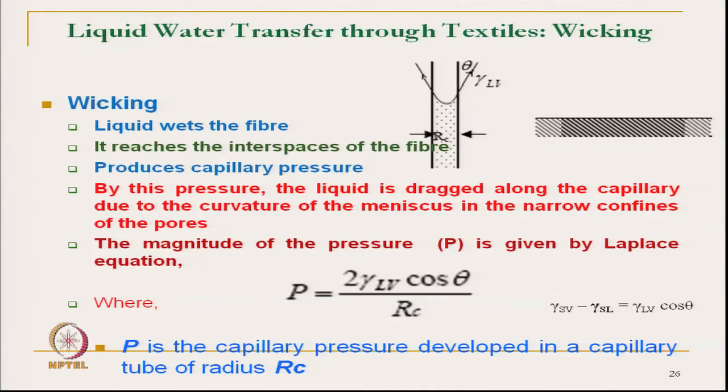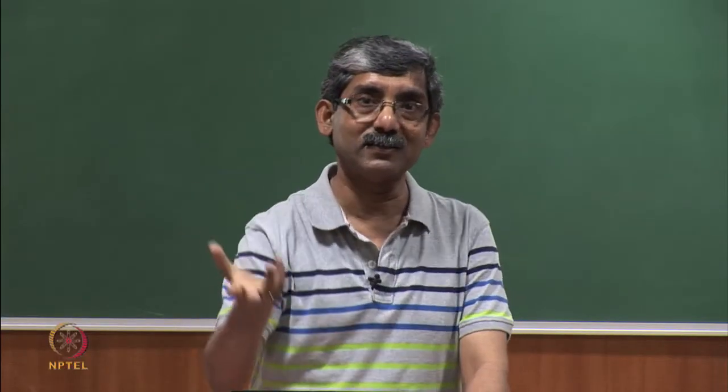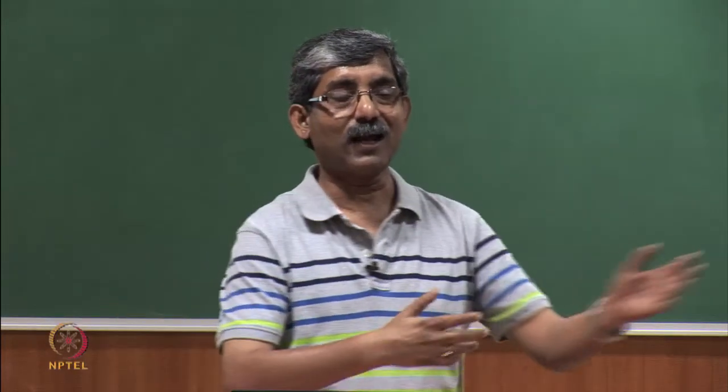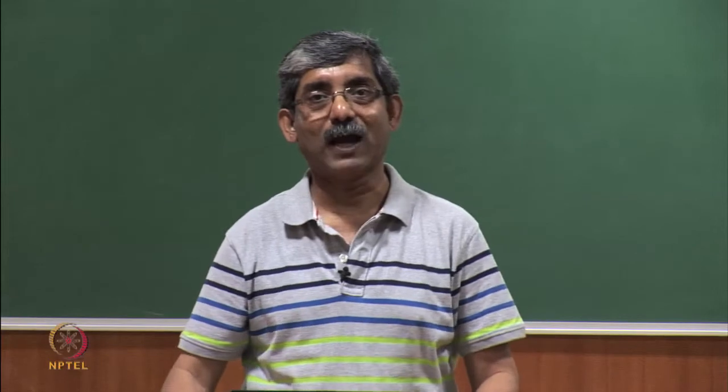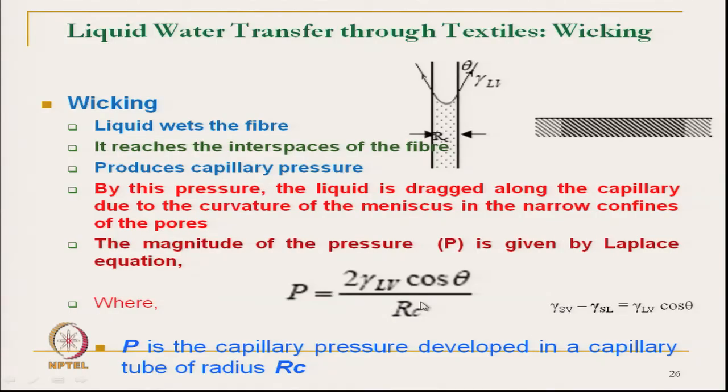If the pore diameter is large, it will not be able to create that pressure. That means the water, after penetrating inside the structure, will remain there. To transmit that water, we have to have a lower value of RC.